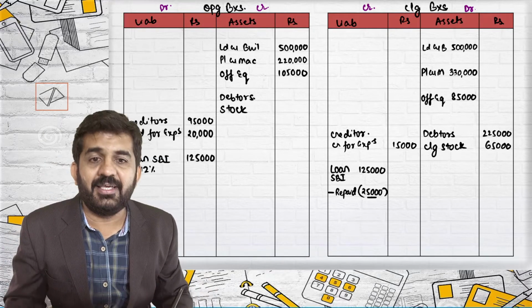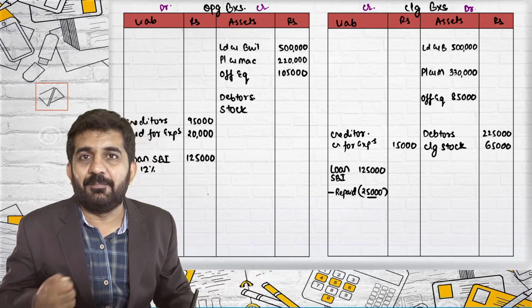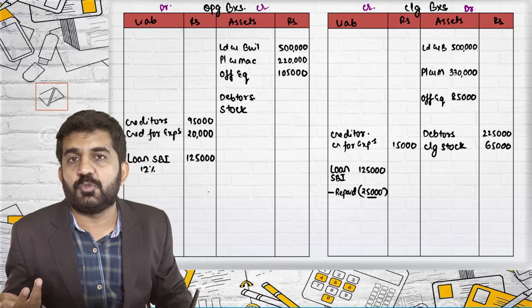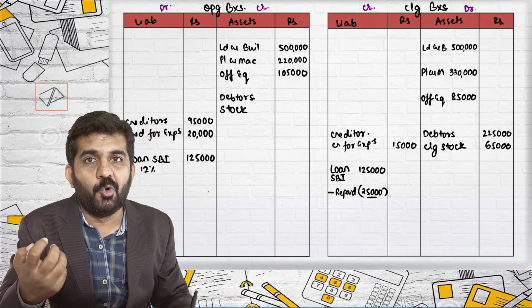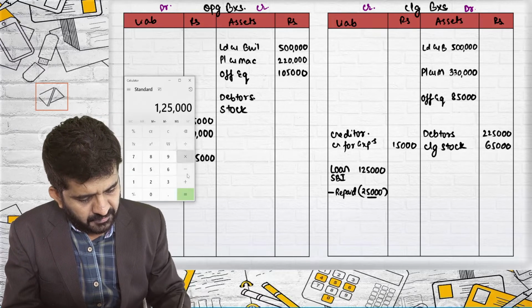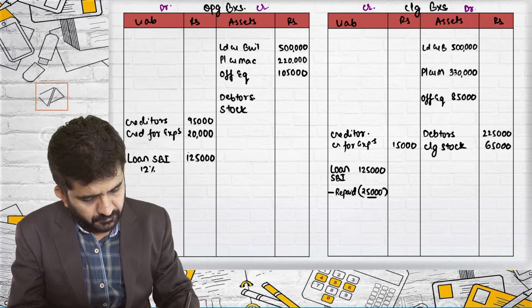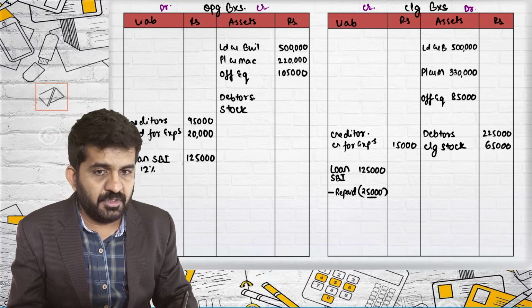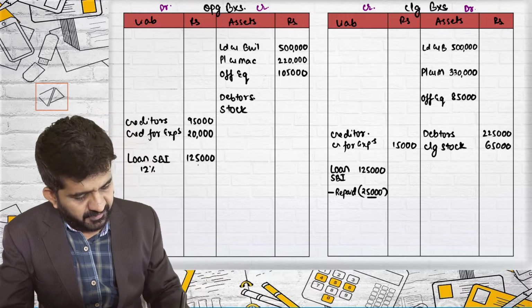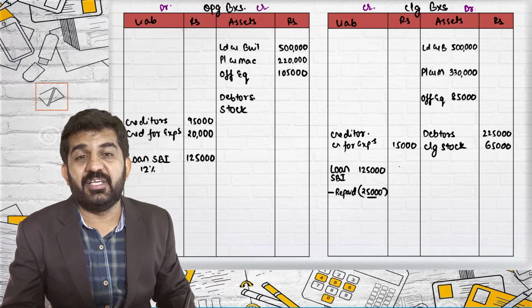It is already received. Sorry, it will be already paid. We have taken the loan, not given the loan. So it will be paid. It is paid along with this 25,000. Interest paid on loan of rupees 15,000. Now 15,000, once again 1,25,000 into, what is the percentage of loan? 1,25,000 into 12%. 1,25,000 into 12% is 15,000. So 15,000 rupees interest on loan is repaid.